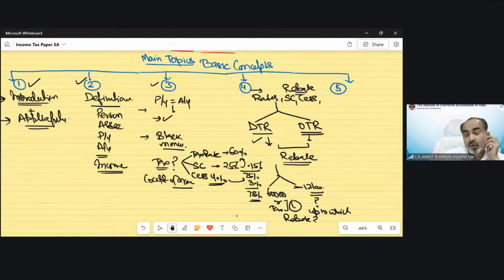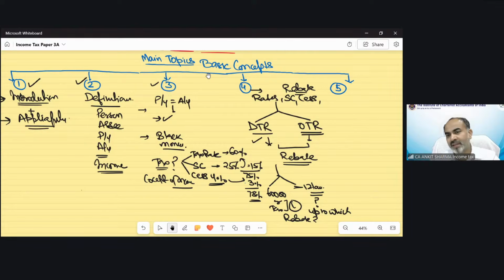So I have shown you a calculation in our normal class, and I have told you that for the purpose of examination, if the total income is up to this limit, you need to calculate the rebate. But if the total income exceeds this limit, then you need not calculate the rebate. Let me see if somebody answers. Very good, Vishakha.